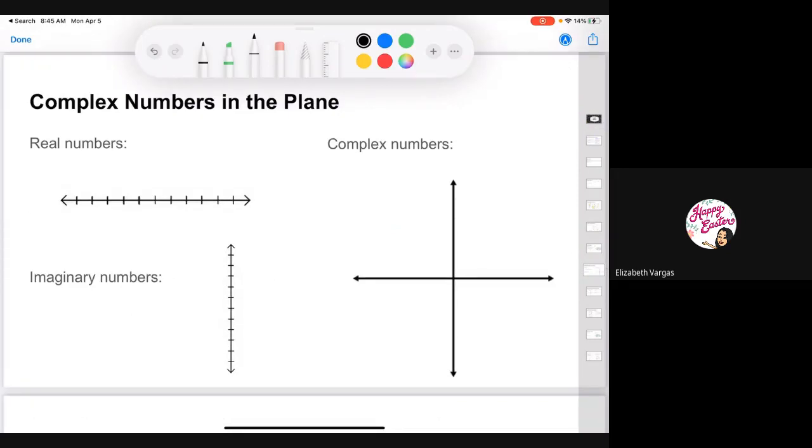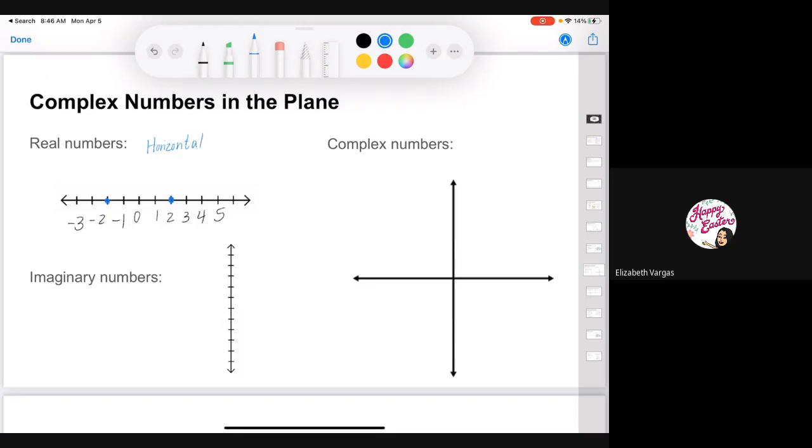Okay, so this is basically what we're going to take away from this. So real numbers. Real numbers are basically just numbers that we work with, whole numbers or negative numbers. You can plot all real numbers on a number line that is horizontal. So say I wanted to plot my real number 2 and my real number negative 2. I would just plot them like that. So all real numbers go on a horizontal line. Okay, so here I can plot 2 or negative 2.